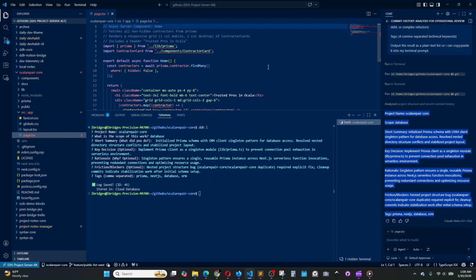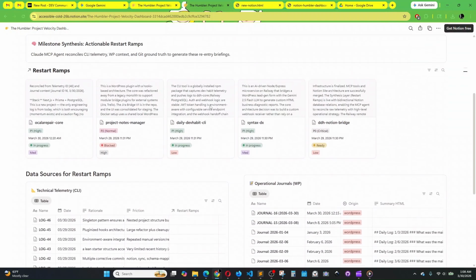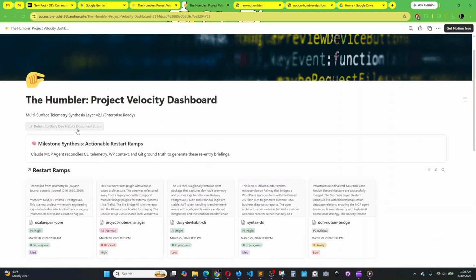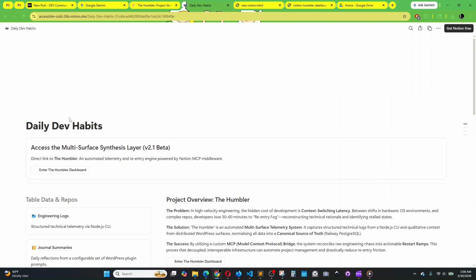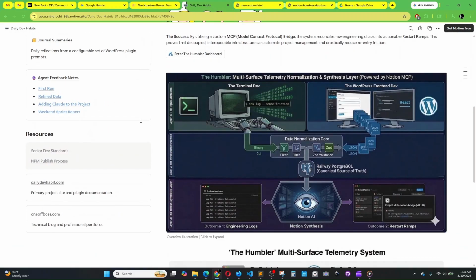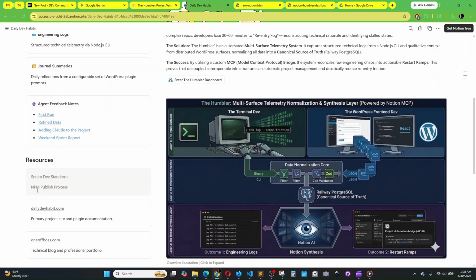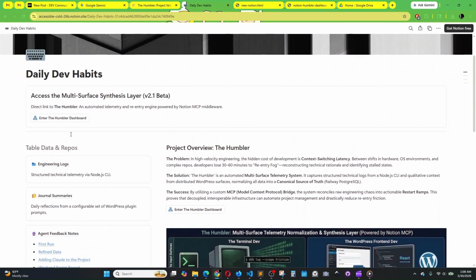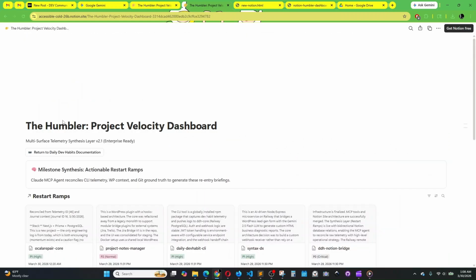So this was something that I already had started before the Notion contest came up, and I thought this would be a great thing to slap that Notion face on. It's been a bit of a task trying to get it together, but we start with the daily dev habits, which is kind of the base of the project. There's some more context here, some prior logs that I pulled from different projects just to see how the service was running, and then this takes you right to the dashboard.